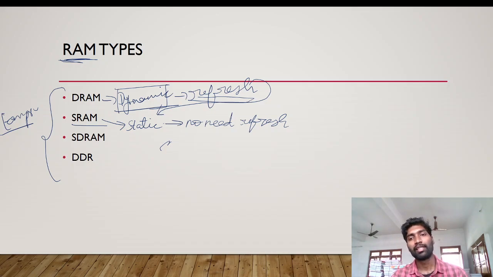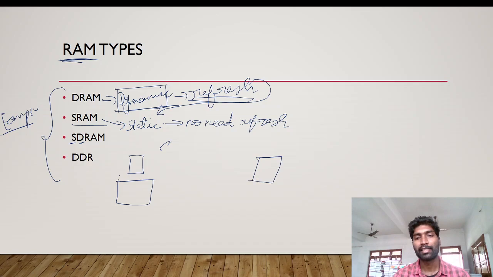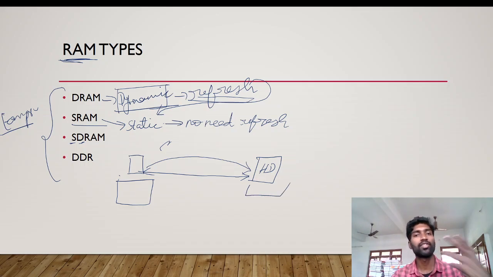After this they introduced synchronous dynamic random access memory. SDRAM means synchronous dynamic random access memory. This RAM has one quality. Mostly whatever we are typing, when we press Ctrl plus S, when we save, only after that it is stored in the hard disk. But the synchronous dynamic random access memory has a direct connectivity with the hard disk. It is always active, 24 by 7. If you make any change, automatically it stores in where? In the hard disk. Whatever changes you are making, it directly stores in the hard disk.